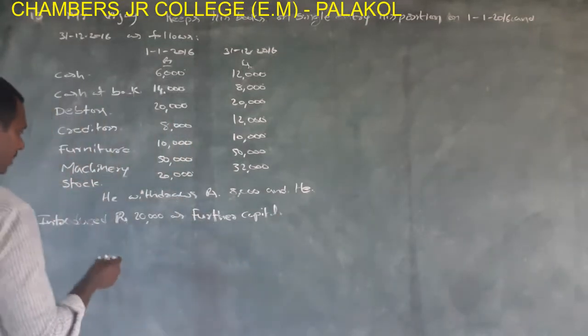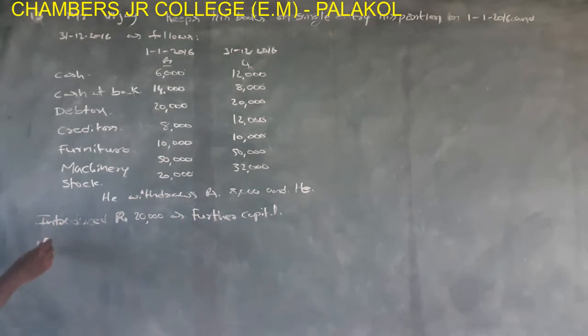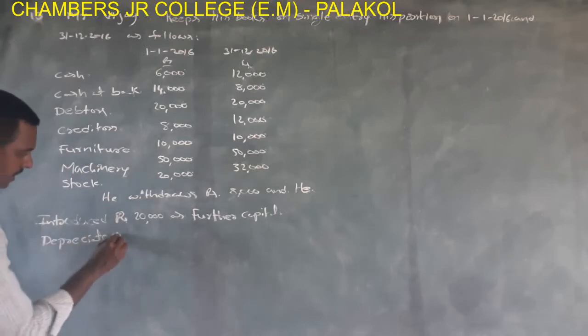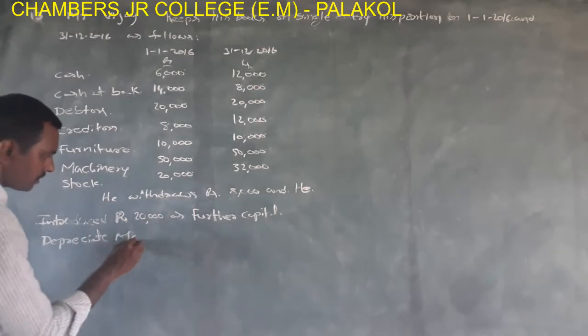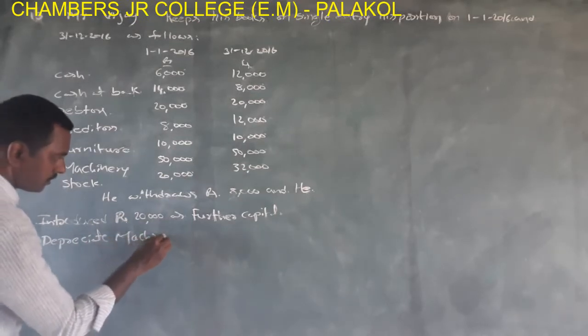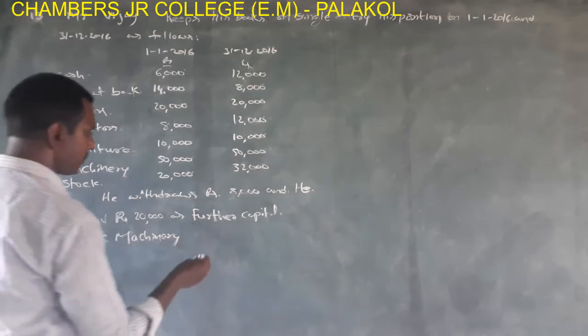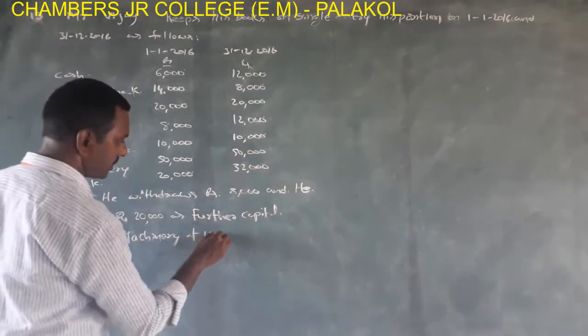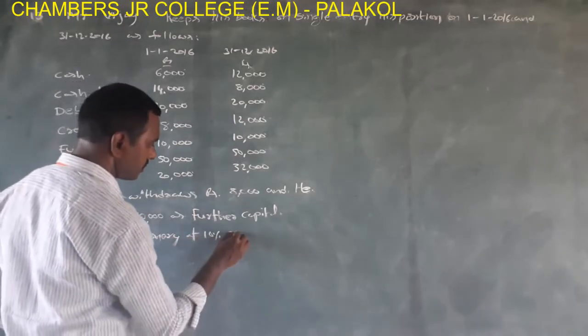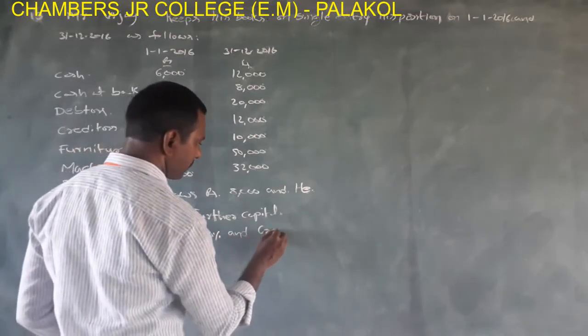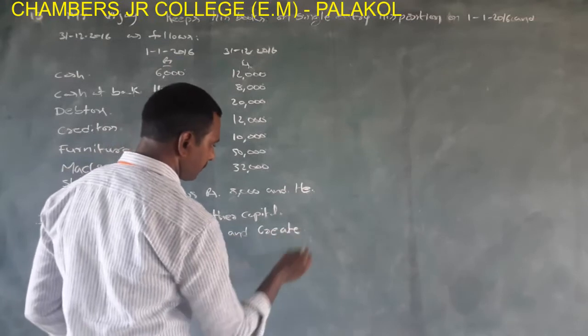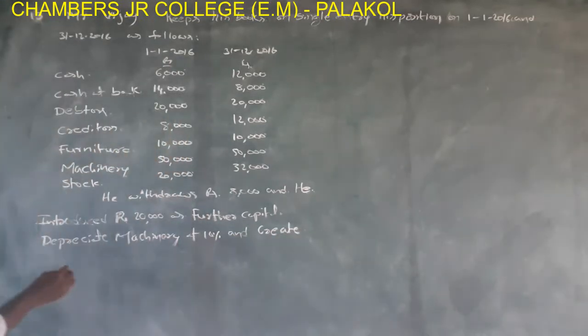So, depreciate machinery at 10% and create provision for doubtful debt.